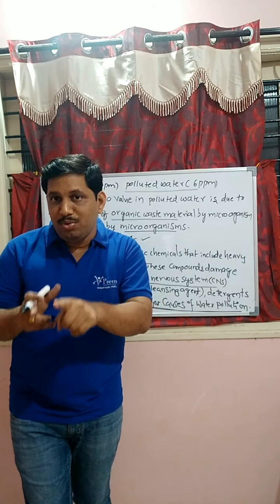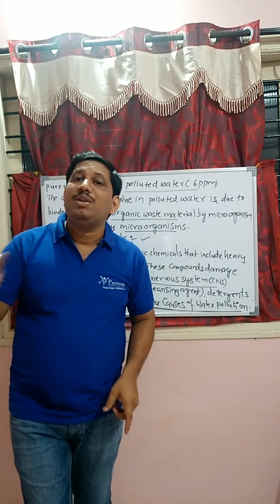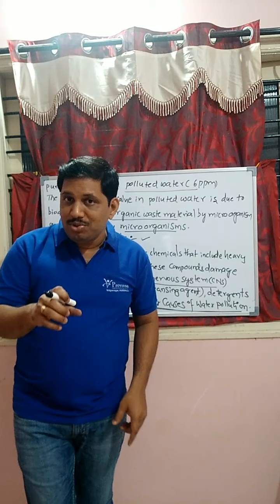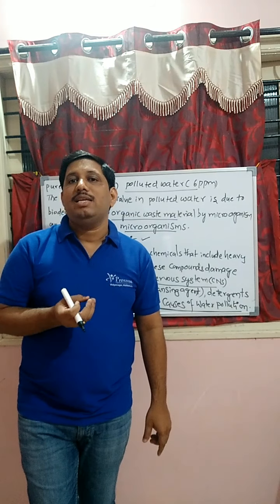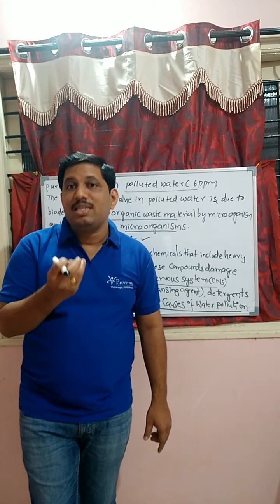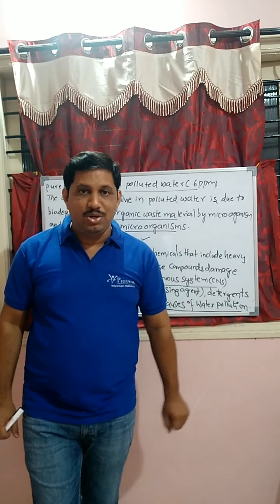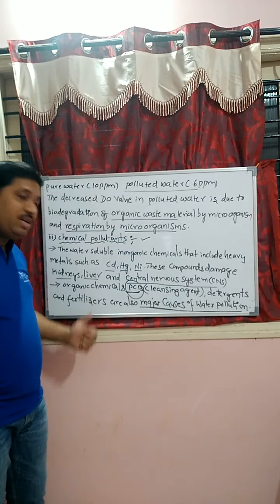For example, pure water 10 ppm. After using that detergent water, what happens, students? The DO value will decrease. 10 ppm changes to 6 parts per million, 6 ppm. That is one reason, students. Next one, third one is fertilizers.